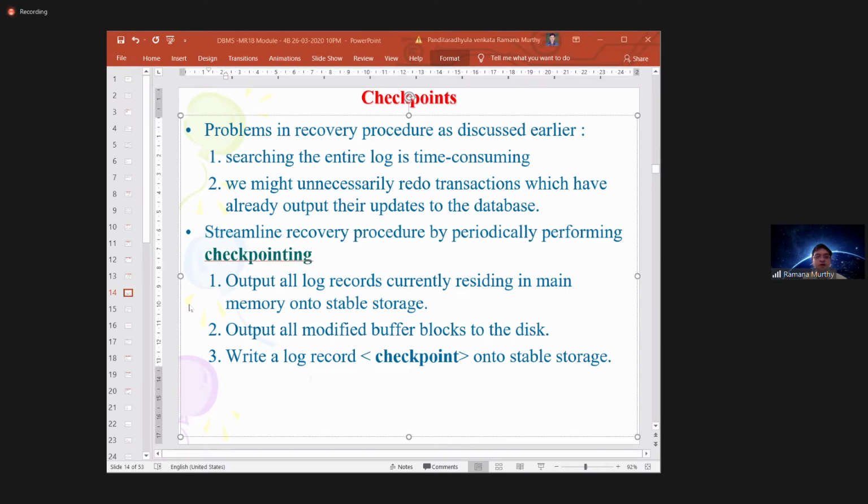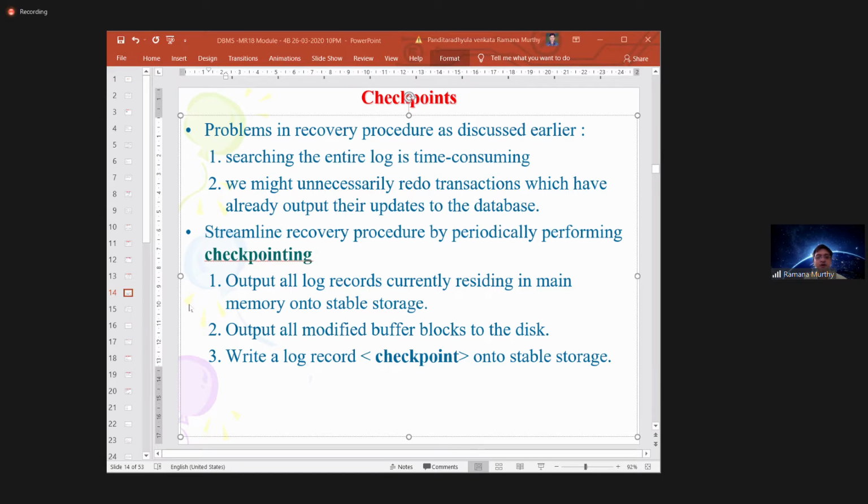So outputting all records currently residing in the main memory will always copy onto the stable storage. Outputting all modified buffer blocks to the disk. Finally, we are writing a log record onto the stable storage.